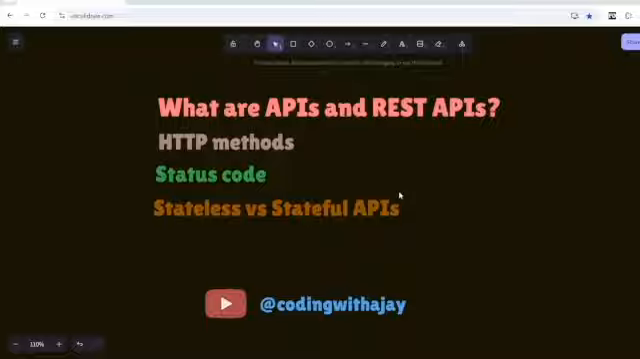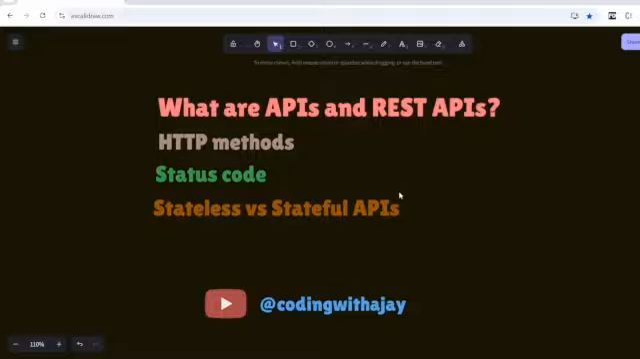So when you hear this term API, what do you think about that? For example, the full form of API is application programming interface. But what does it mean? The first time you hear this word, you don't think about anything. You're like, what the hell is this, right? It's such a fancy word.